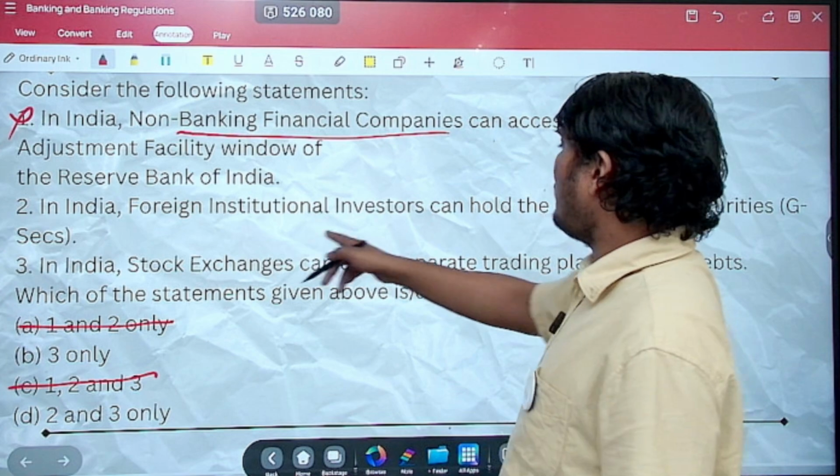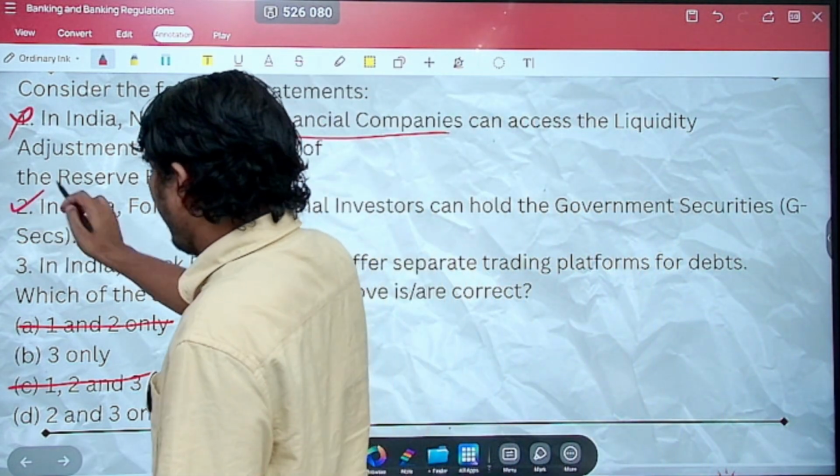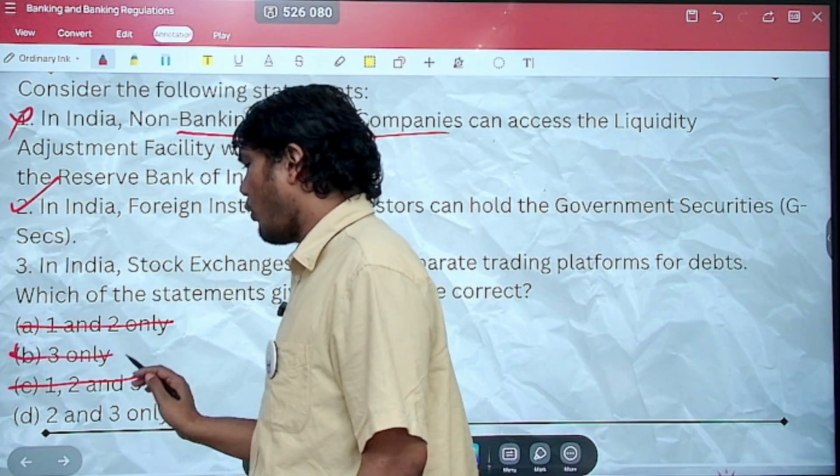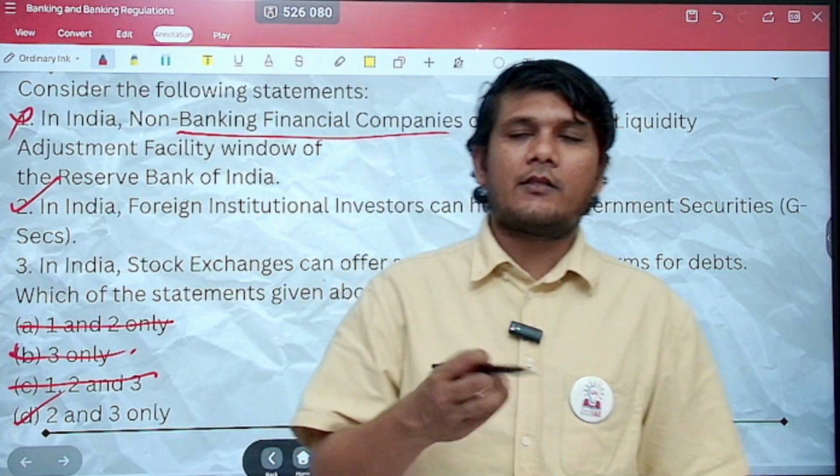In India, foreign institutional investors can hold the government securities. Yes, they can hold. So statement 2 is correct. When statement 2 is correct, this option will also be going away. The correct option should be D, that is 2 and 3 only.